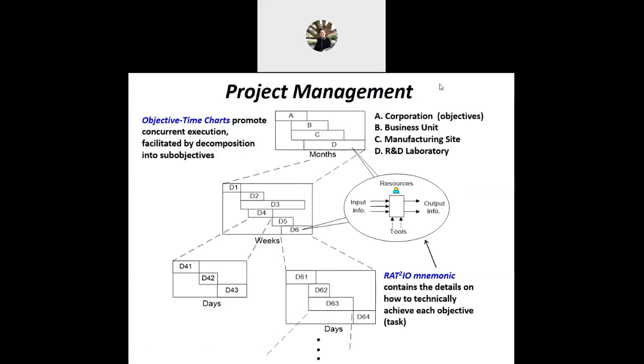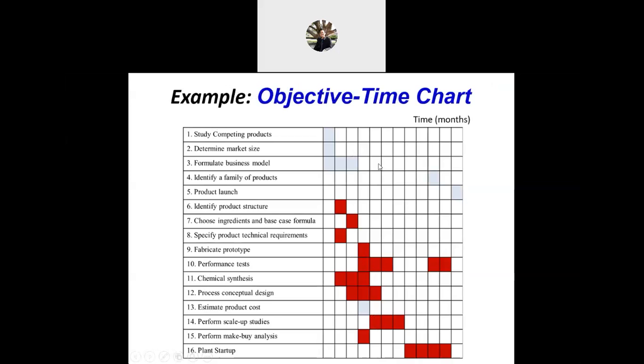If you want to read this one, objective A, this is the time schedule, right? Something like what you do with the PSM. You have an objective time chart, you have the activities, we call it a milestone, the Gantt chart. Then you can reduce into another sub-objective. This is the project management. For more details I can show you this one. It is the same as your Gantt chart.